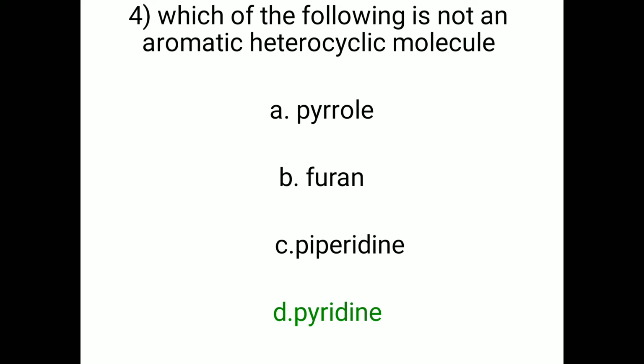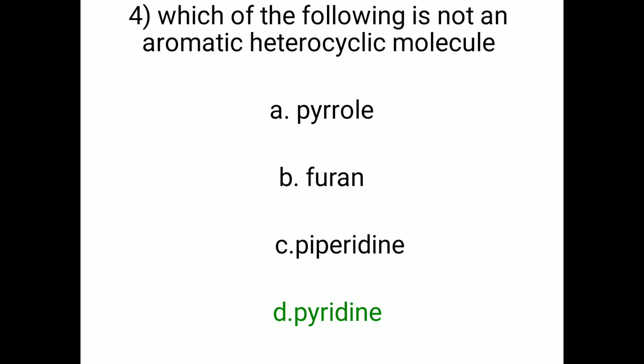Pyridine contains a 6-membered ring containing a nitrogen atom, one double bond consists of 2 pi electrons, and in pyridine there is a presence of 3 double bonds and 6 pi electrons. Then the nitrogen contains a lone pair, and this lone pair consists of 2 pi electrons.